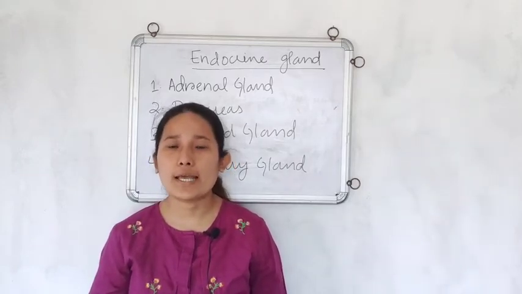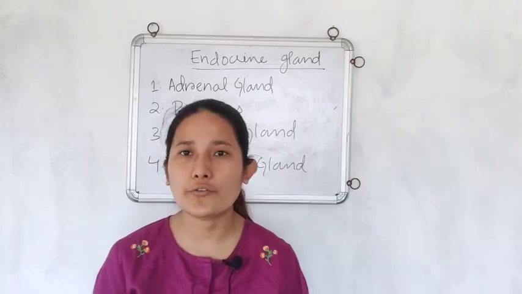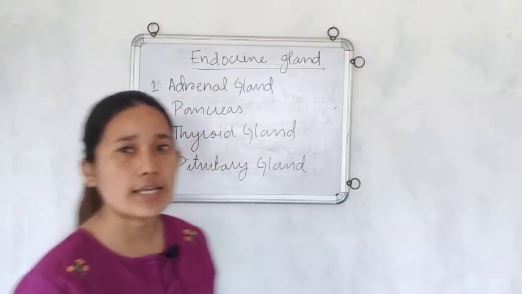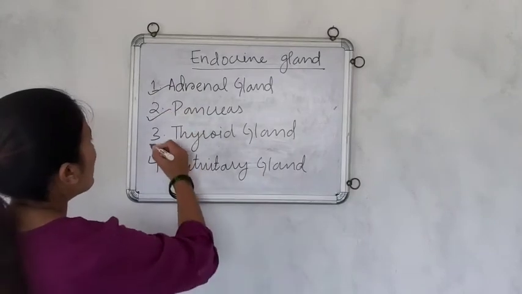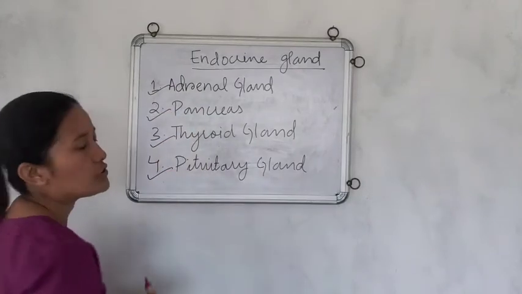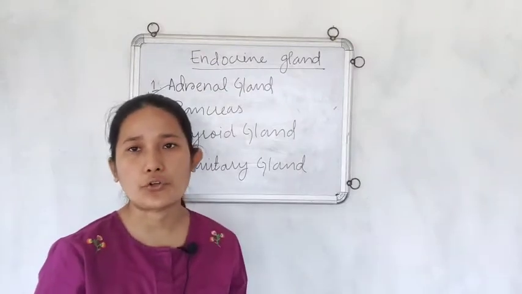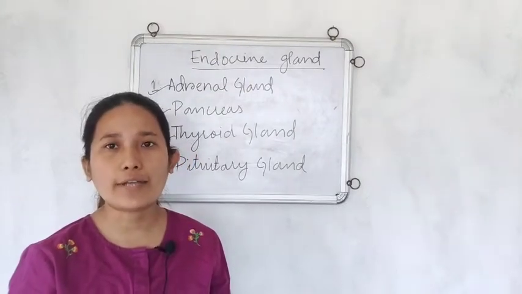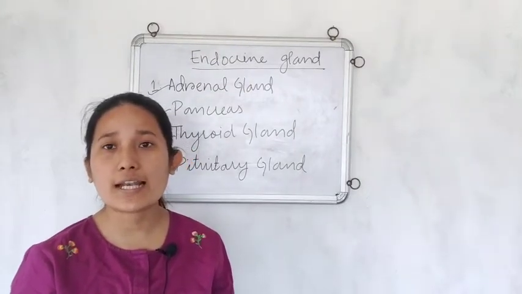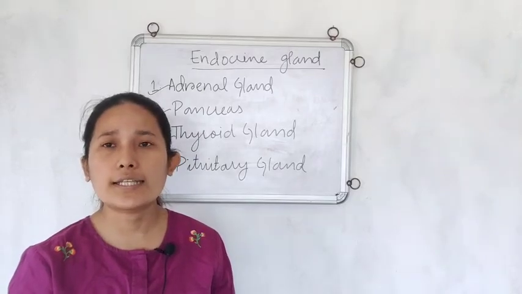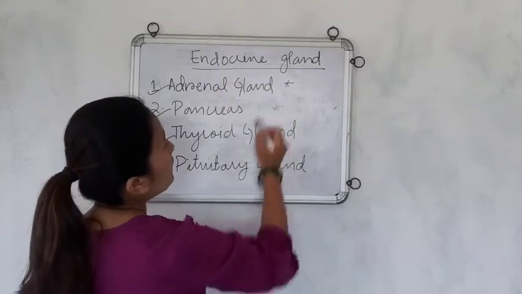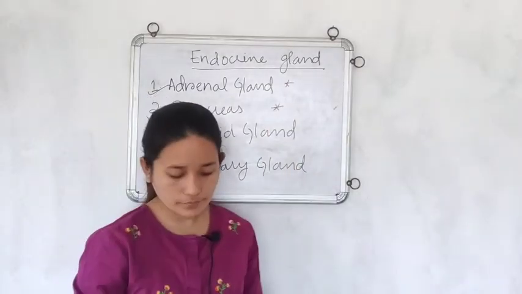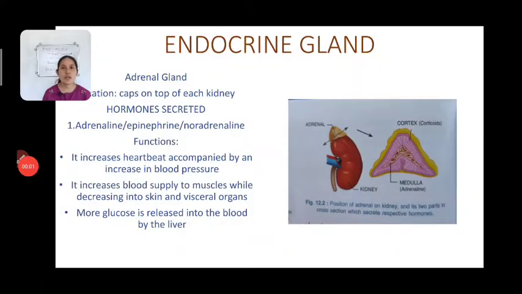For your board exams, you just have to go through 4 different types of endocrine glands, and those are your adrenal gland, pancreas, thyroid gland and pituitary gland. These 4, only these 4. In today's class, we will be studying in detail about only the adrenal gland and your pancreas, okay. So first let us discuss the adrenal gland.